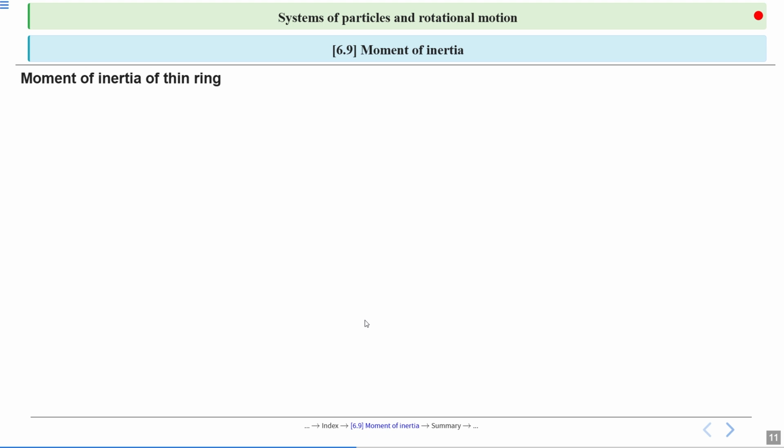Now, moment of inertia of a thin ring. Now we will calculate the moment of inertia for different shapes. First, we have a thin ring.